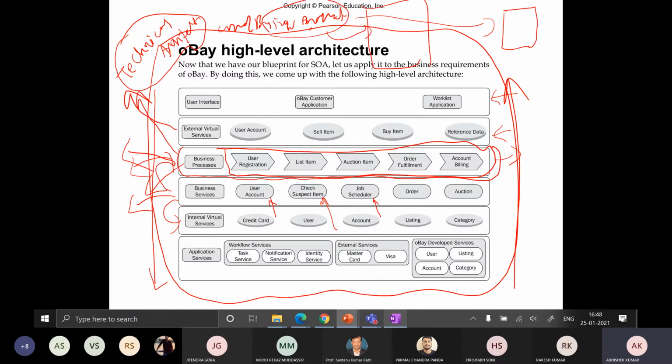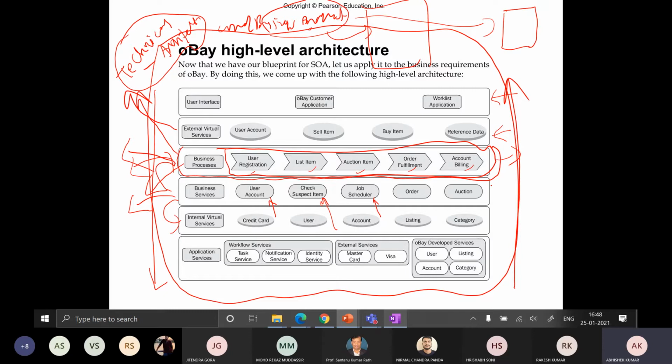After modeling, the technical architect finds out the different sets of business processes in that project. Let's say for this OBE architecture, the technical architect finds that user registration is required, list item is required, and auction item, order fulfillment, and account billing. These are the different sets of business processes that are going to be required.